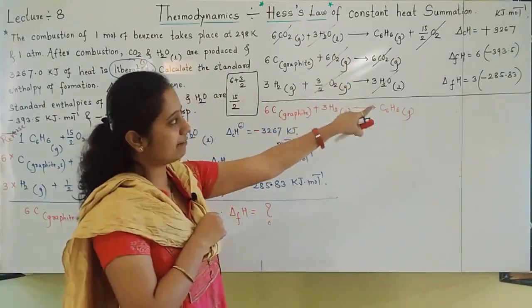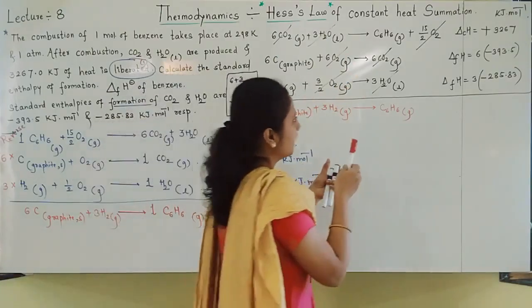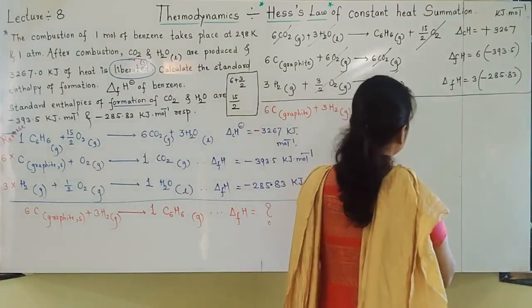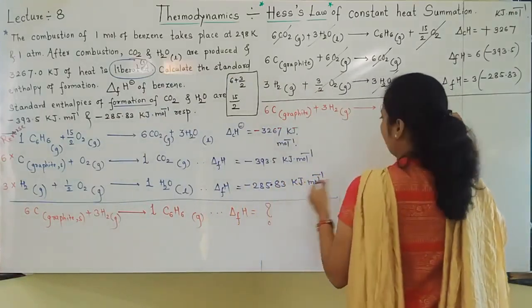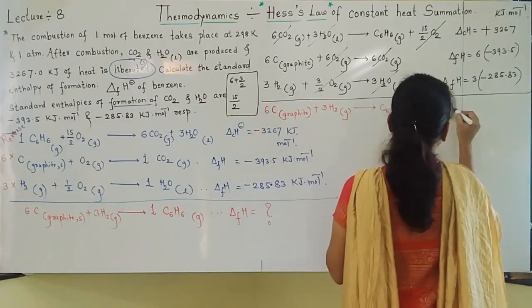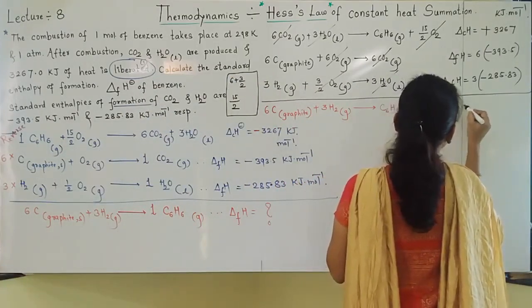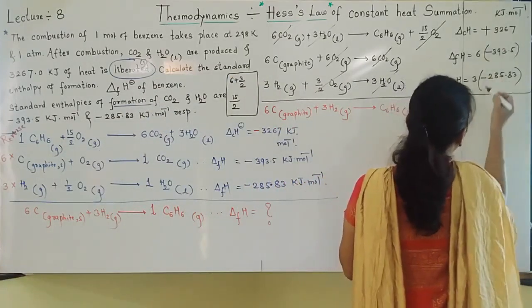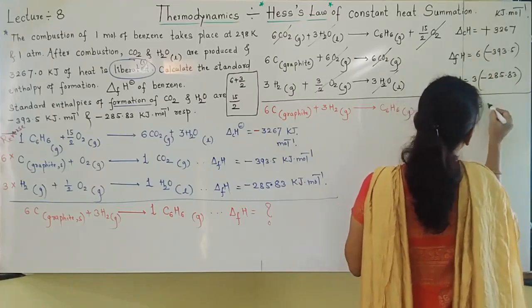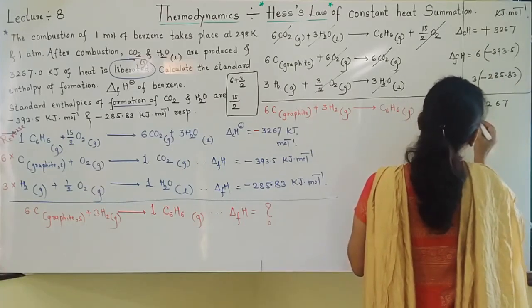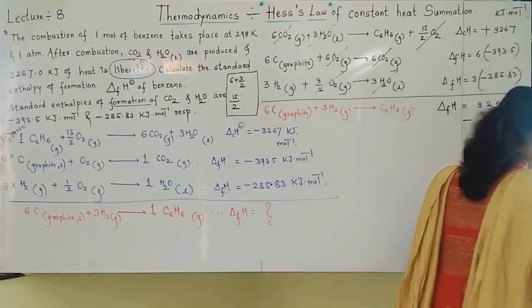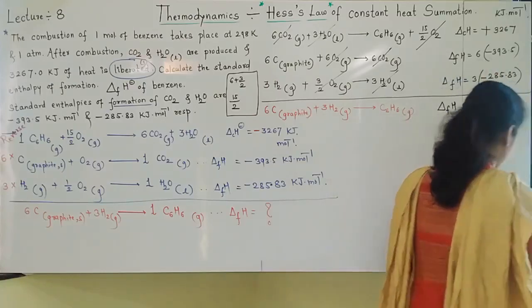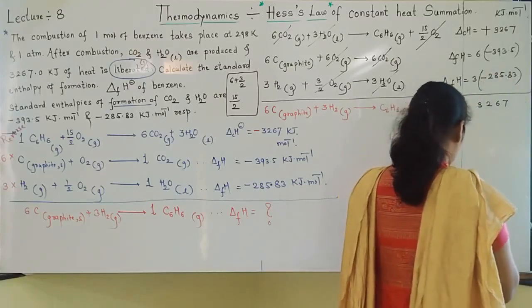Do those changes in the values and you will get the answer. So what I am doing, see here students, I will just add the things. I have to find out delta H for benzene is equal to 3267 minus, make use of the calculator.